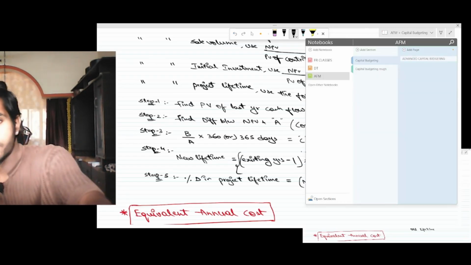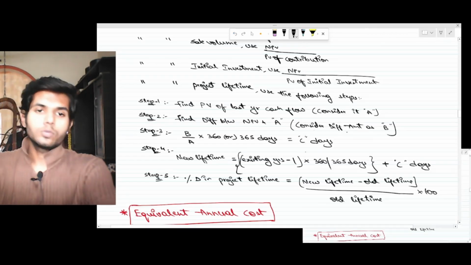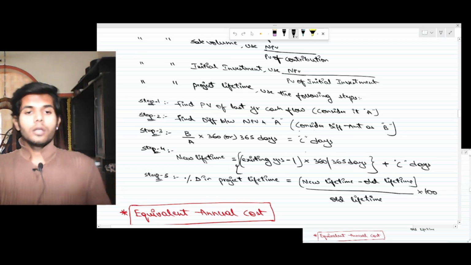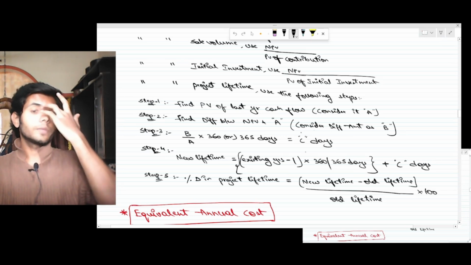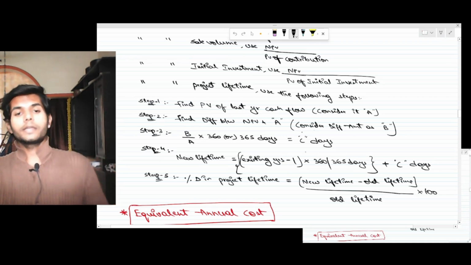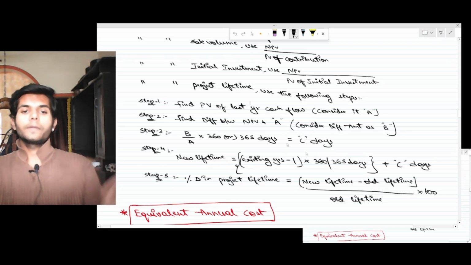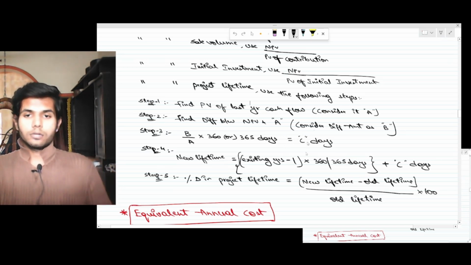Right? Step 1, find the PV of last year cash flow. Step 2, find the difference of PV of last year cash flow and NPV. Step 3, find the number of days. It would take me 360 days for earning a PV of last year cash flow. How many days would it take for me to earn the difference of the PV of cash flow of last year and NPV? So that would be C days.